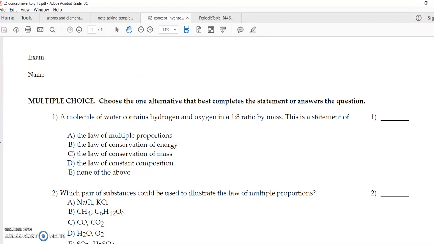Alright, here's a video on our concept inventory number 2. I'm going to try and go through this as fast as I can to make sure that you have the answers to study for the quiz.